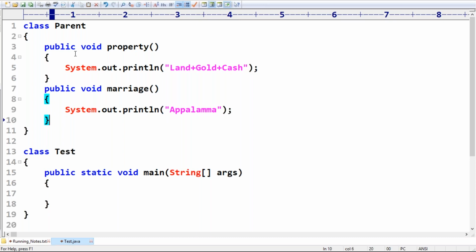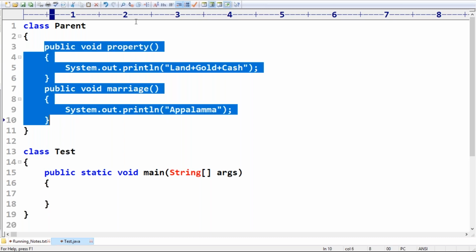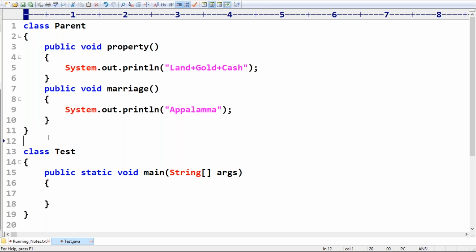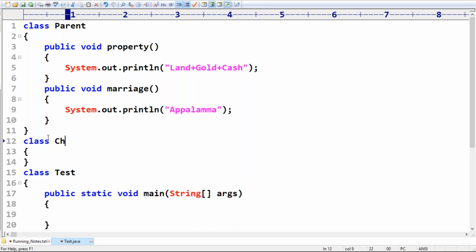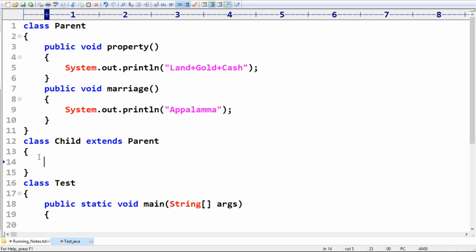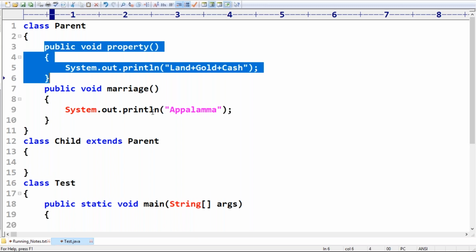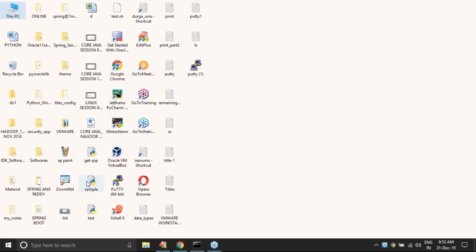Now observe, how many methods does the parent class contain? Two methods. The first one is the property method, the second one is the marriage method. Now, whatever methods the parent has are by default available to the child. But the child is very much satisfied with the property implementation.